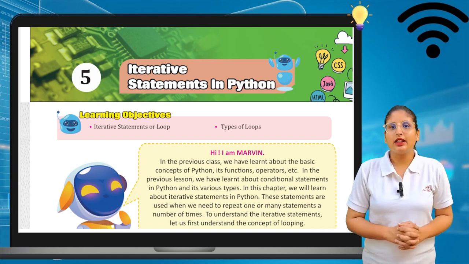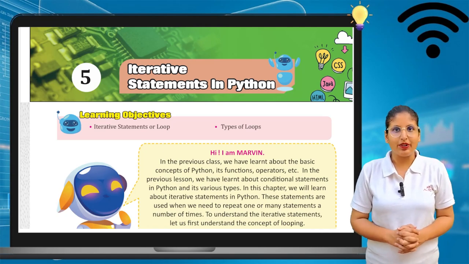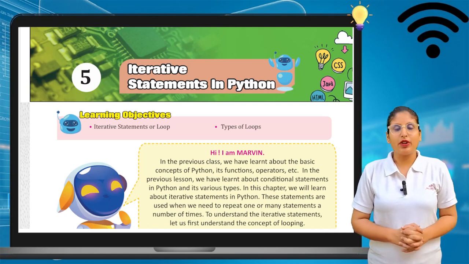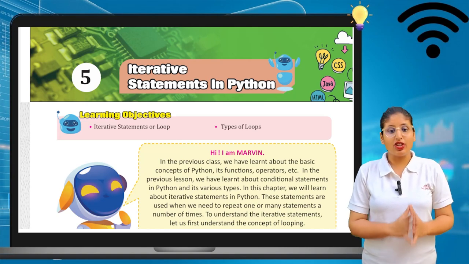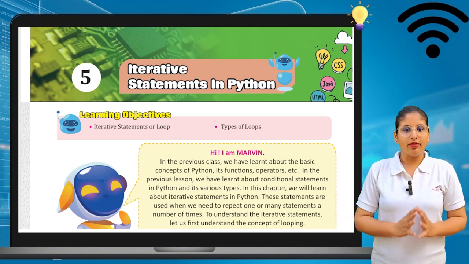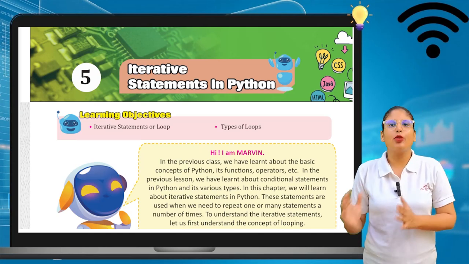So, my dear learners, in today's class, we will discuss chapter number 5 of your book. Okay? In this chapter, first of all, we will see the chapter name. The chapter name is Iterative Statements in Python. So we will see about Python programming in this chapter.